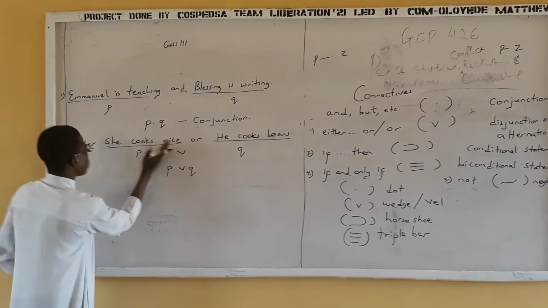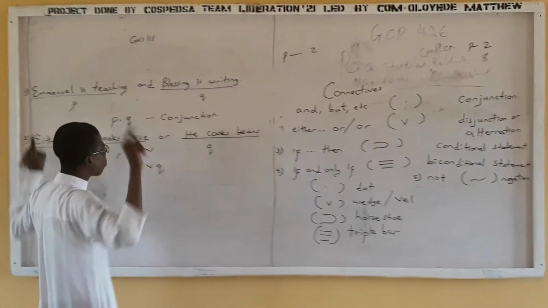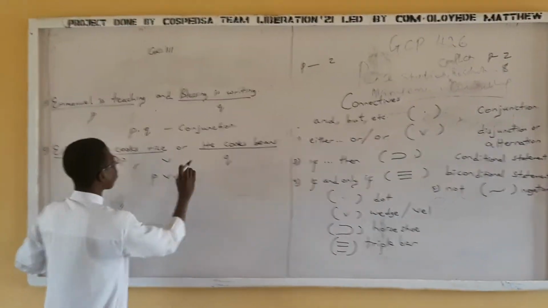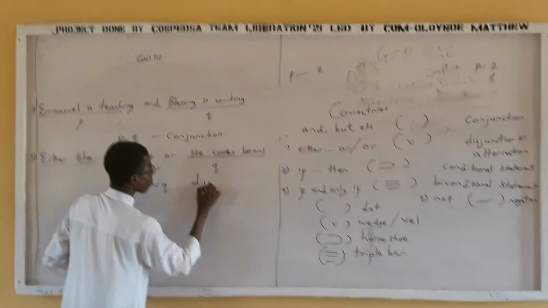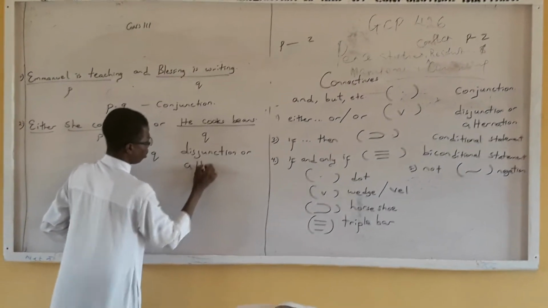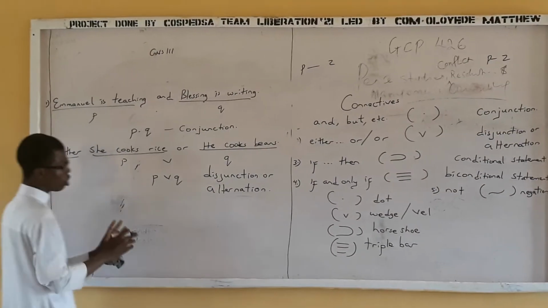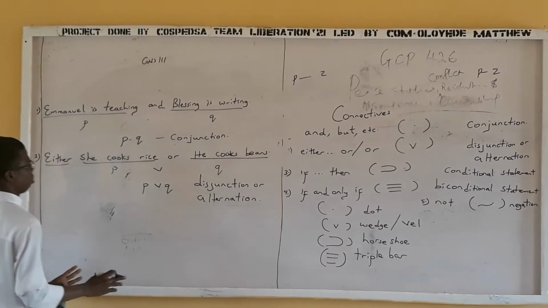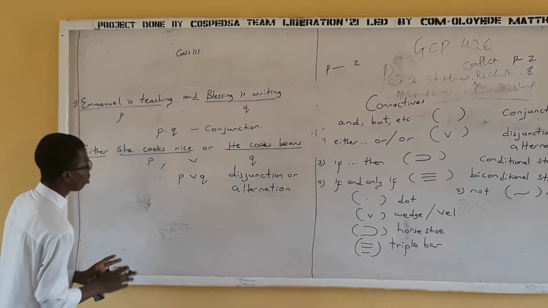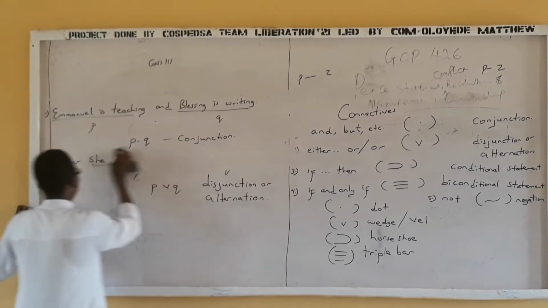So I have she cooks rice, and I have another alternative, he cooks beans. So because of that alternative, I will call it alternation. So I will call this disjunction or alternation. Very simple. Do you get the point? That disjunction or alternation. Do you understand that now? Disjunction or alternation.